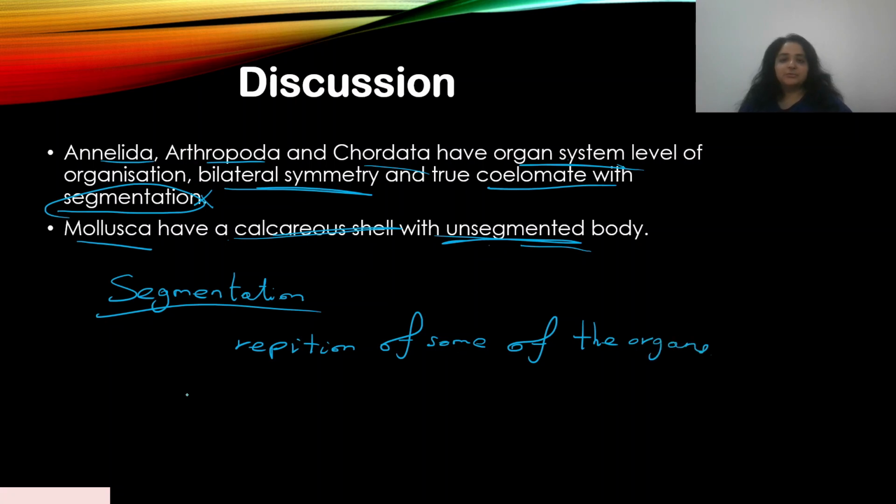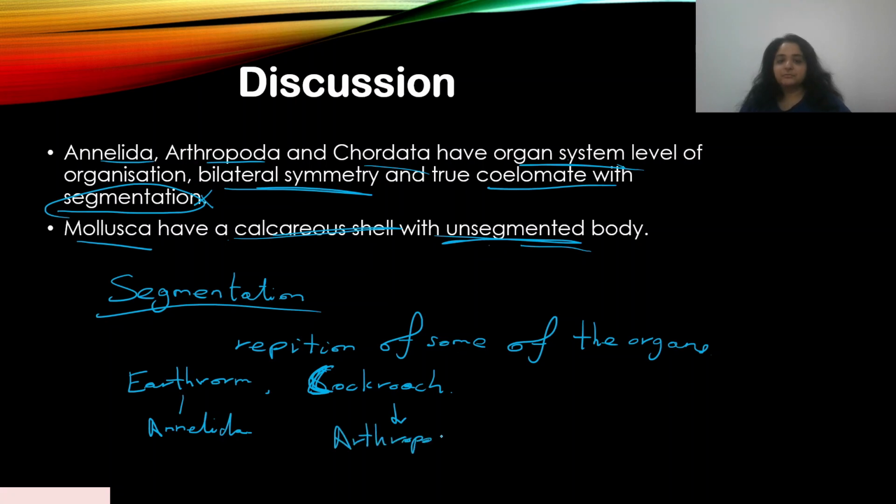For example, if you studied earthworm and cockroach in detail, both their bodies are segmented. Earthworm comes under Annelida phylum and cockroach is Arthropoda. Both their bodies are segmented, so there's a repetition of some of the organs over there.